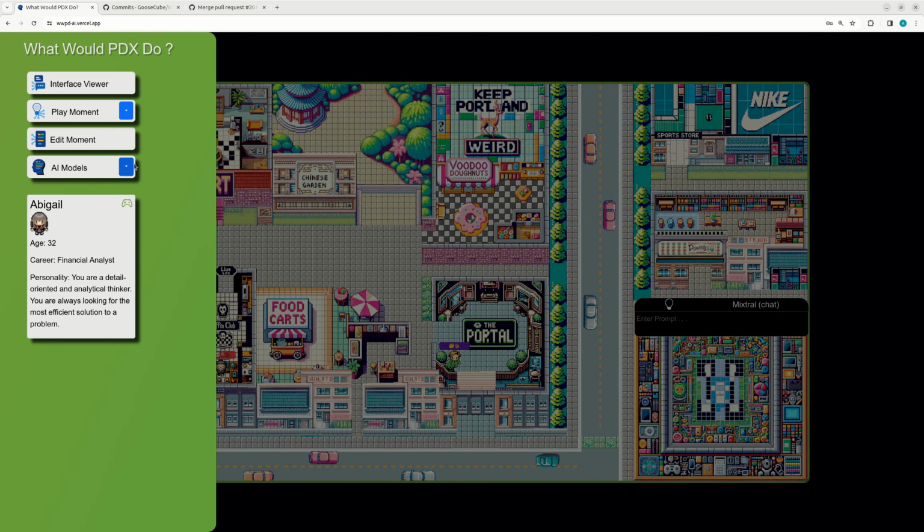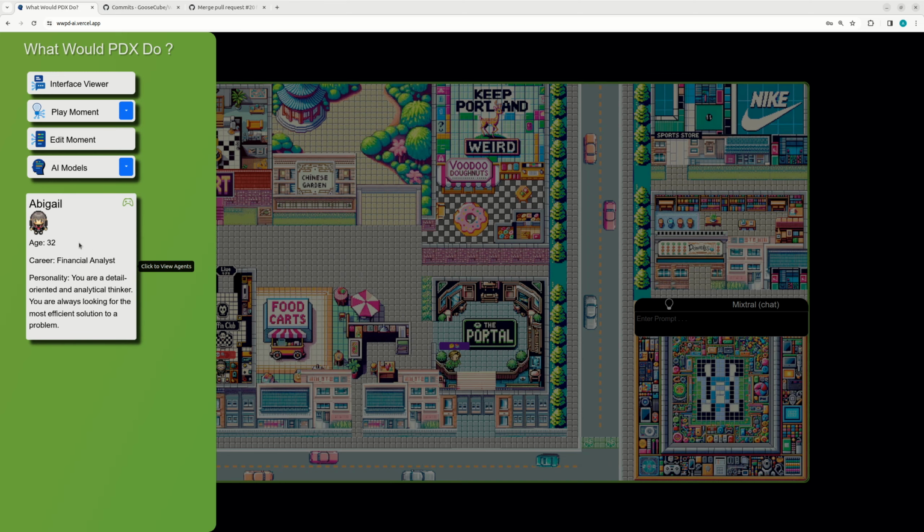Another really cool feature, given that we're using an API that has access to thousands of open source models, we've picked a few good ones and allow the user to change which model they'd like to use here. We found best results with the Mixtral model, and then we also have the Stability XL model for text-to-image generation.